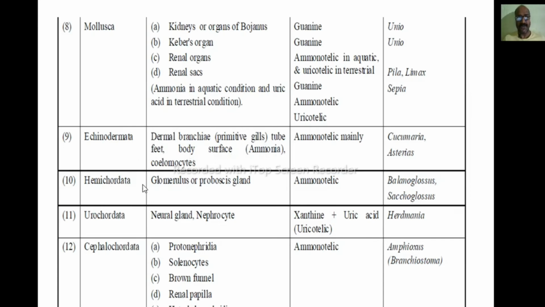In hemichordata, the glomerulus or proboscis gland releases ammonia, so these are also ammonotelic. In urochordata, the neural gland or the nephrocyte releases uric acid and xanthine. In cephalochordata, there are different excretory organs like protonephridia, solenocyte, Brown's funnel and renal papillae, which release ammonia.